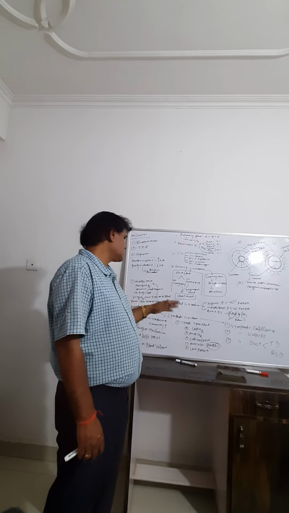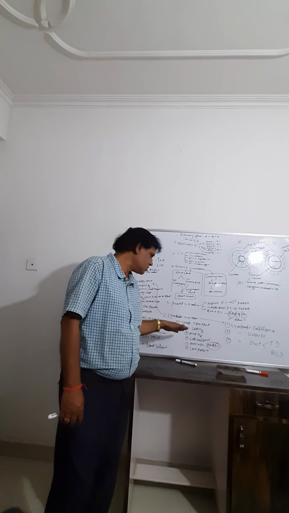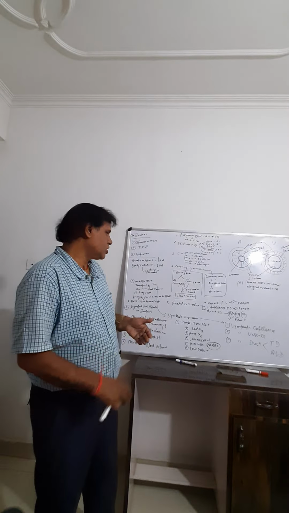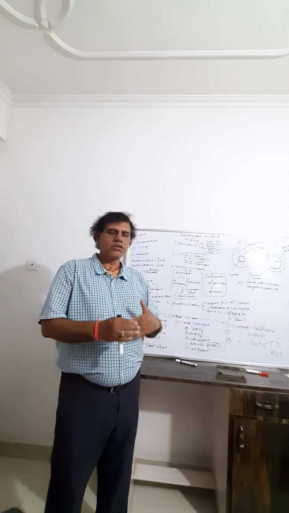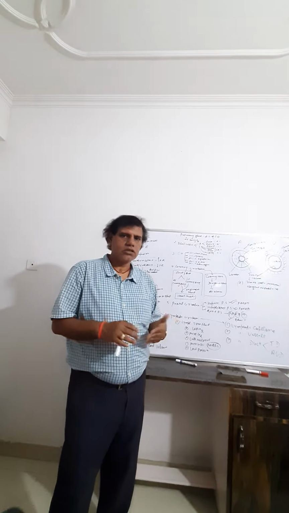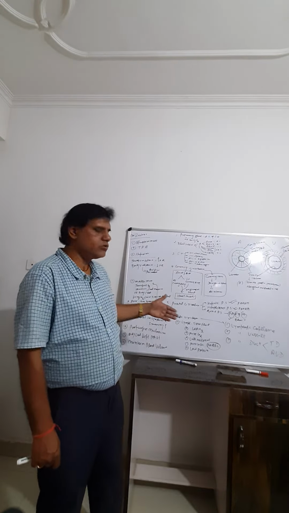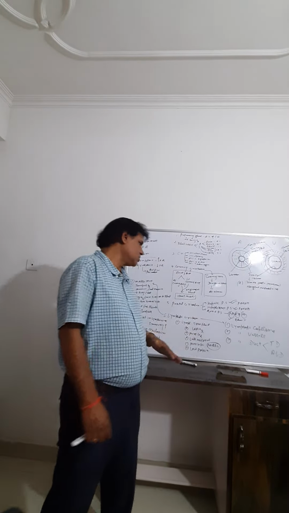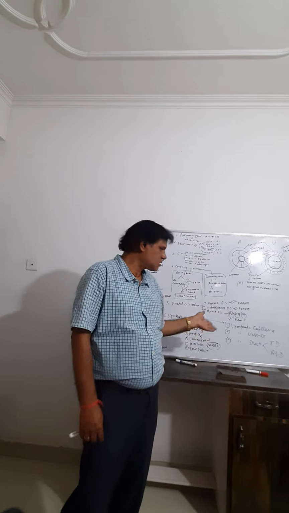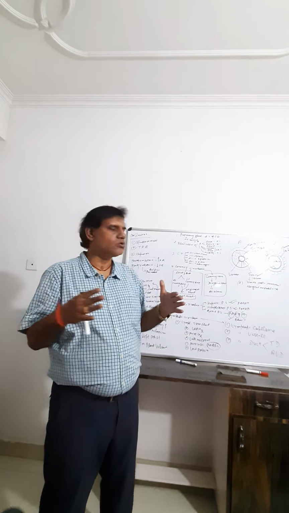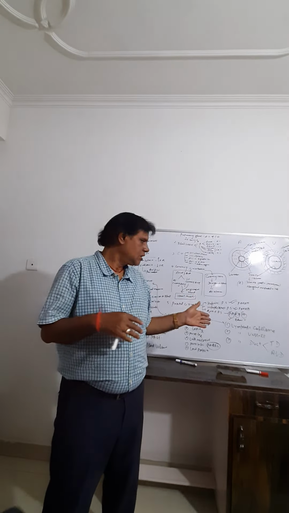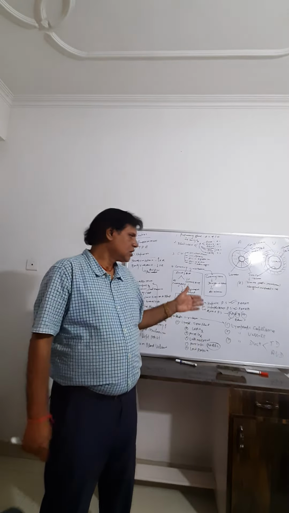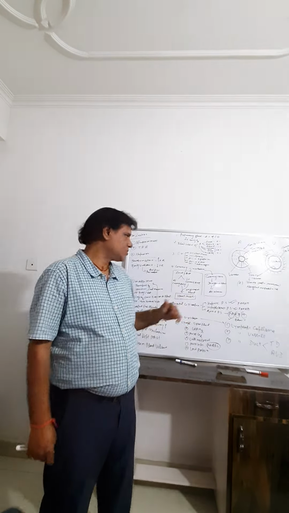And one is called the lymphatic system, that is, the lymph. Lymphatic circulation means, what is lymph? Lymph means blood minus RBC and protein. So it consists of tissue fluid which has less O2 and more CO2 and less nutrients, but more WBC and no RBC, and a very low amount of protein also. And it consists of lymphatic capillaries, lymphatic vessels, and lymphatic ducts, which are converted into two parts, called the thoracic duct and the right lymphatic duct. The right lymphatic duct opens into the right subclavian and the thoracic duct opens into the left subclavian.